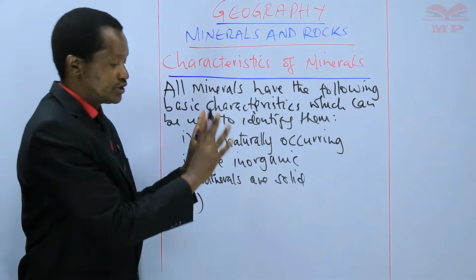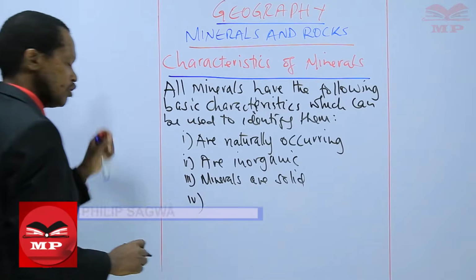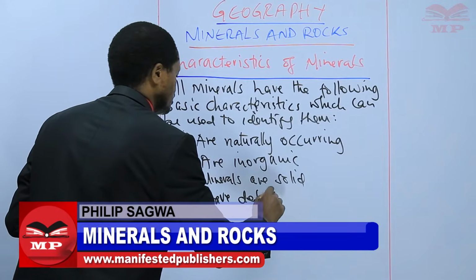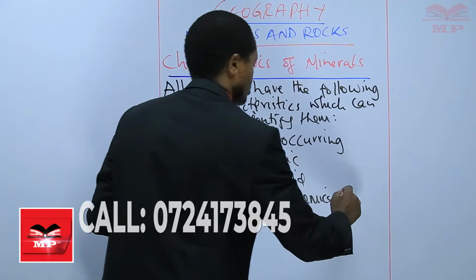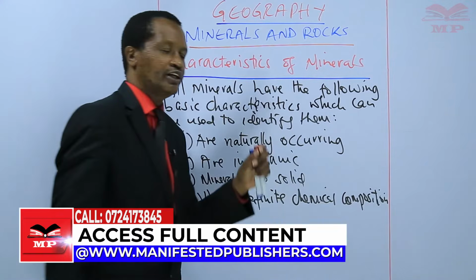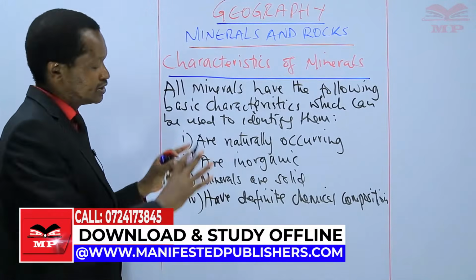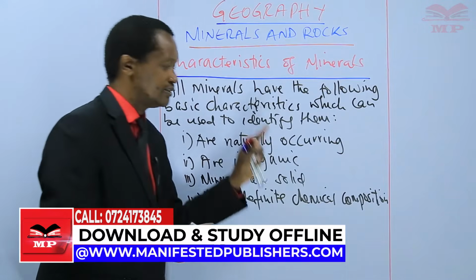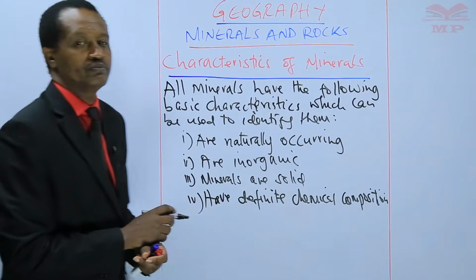from the definition of minerals, learners, minerals have a definite chemical composition. We saw there are those that are made up of one element, others are made up of a combination of elements. But whichever combination or composition, that composition is definite. They have a definite chemical composition.